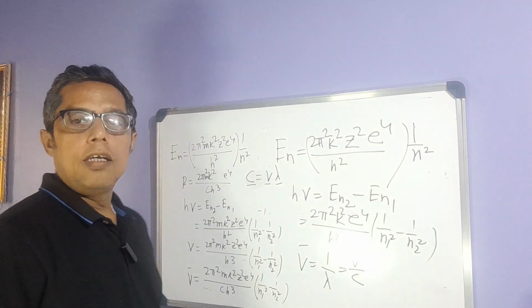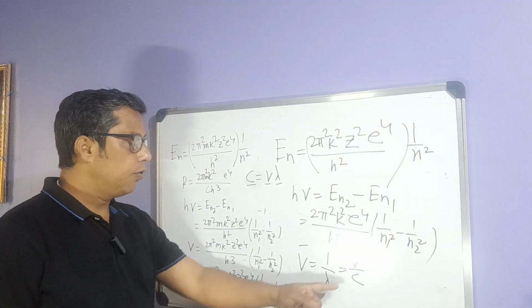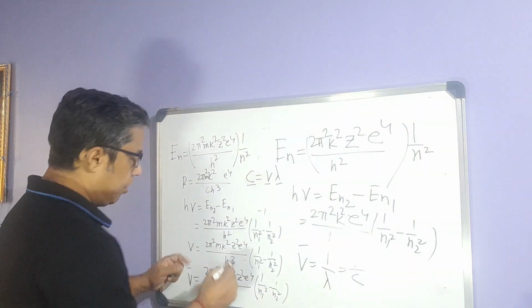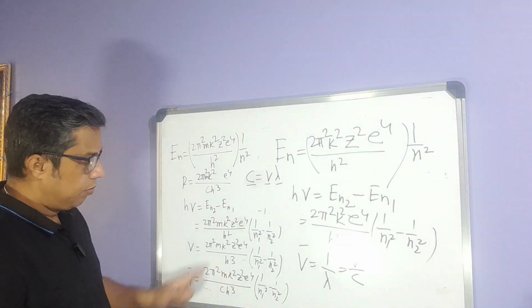This is called the wave number. If I convert this equation, the wave number is equal to this.